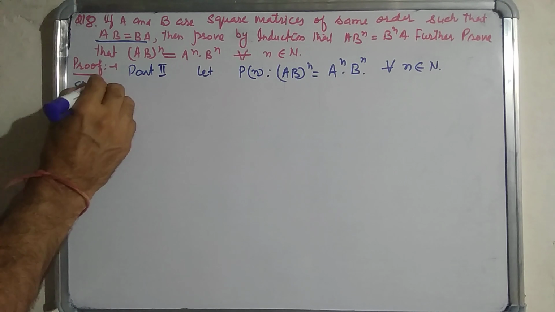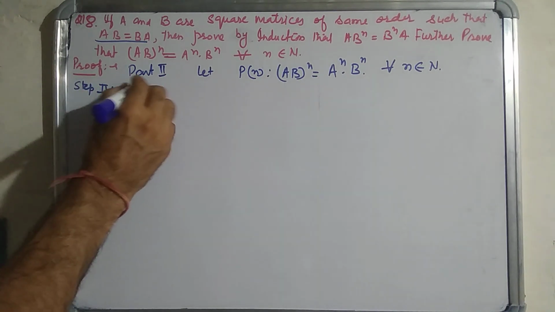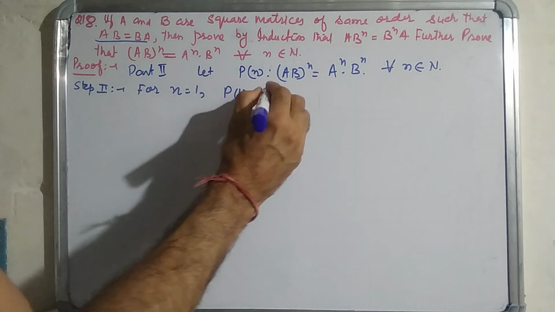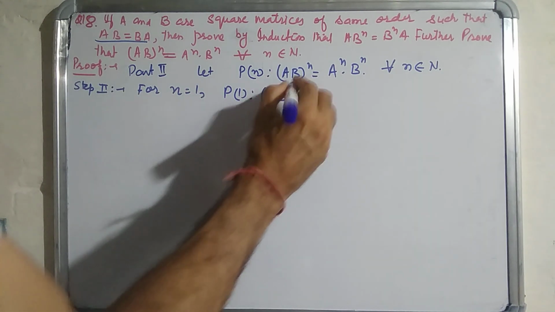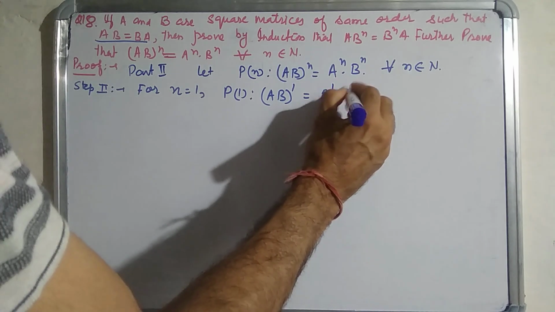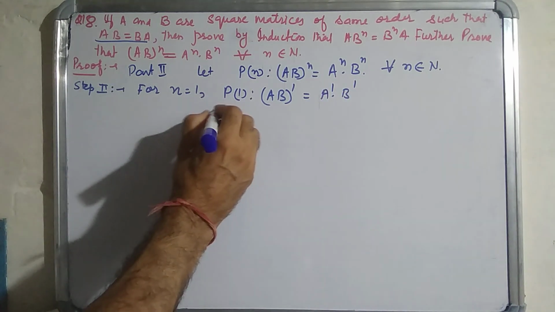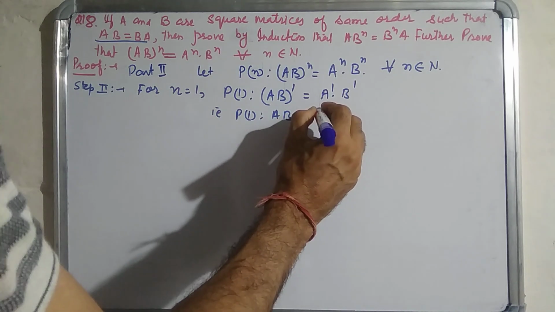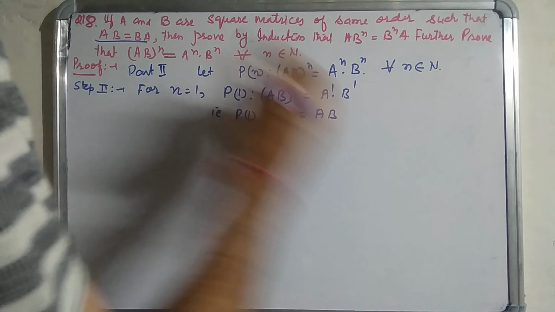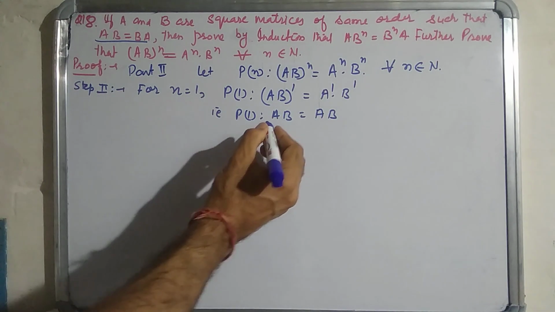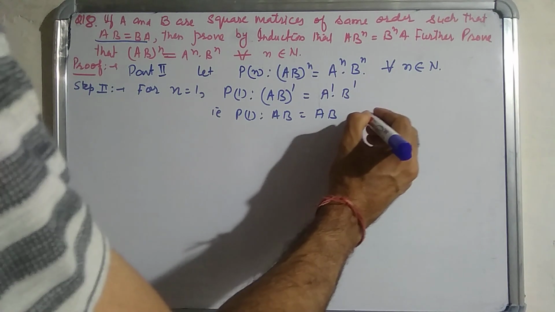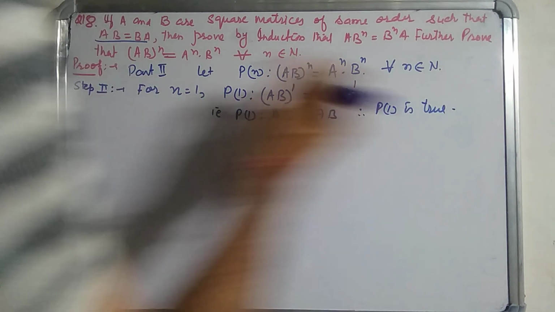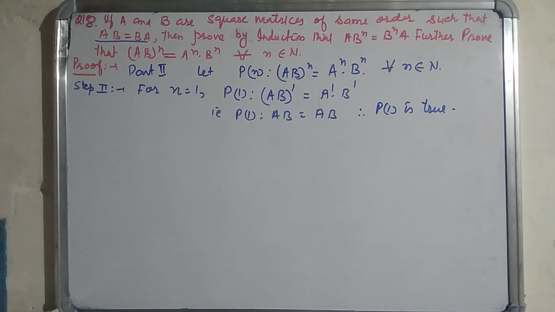Step 1. For n is equal to 1, P1 becomes AB is equal to AB, therefore P1 is true.